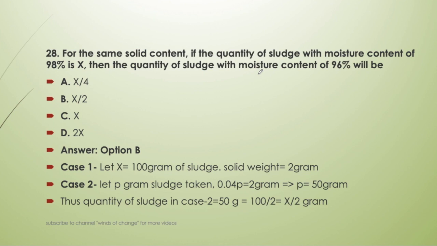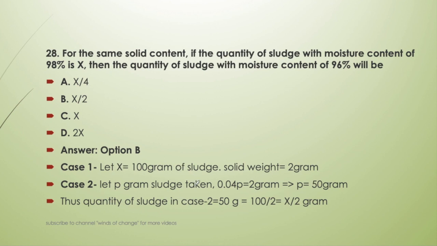So we will determine it. First of all, let's take X equal to 100 gram of sludge in the first case. So the solid weight will become 2 gram, since 98% is the moisture content. Now it is being said that the same solid content is being taken in both the cases.